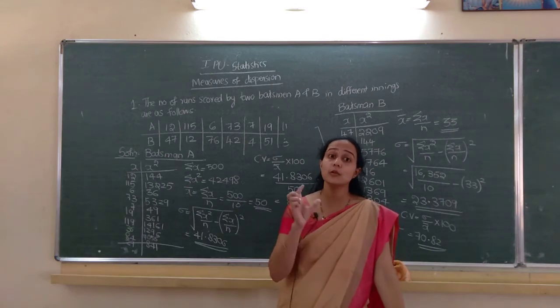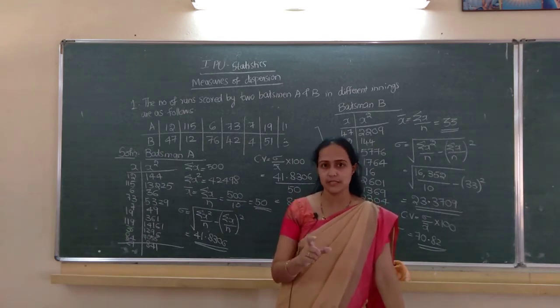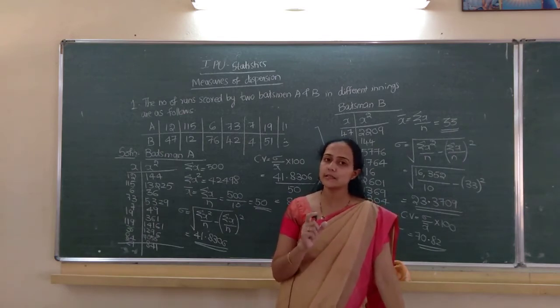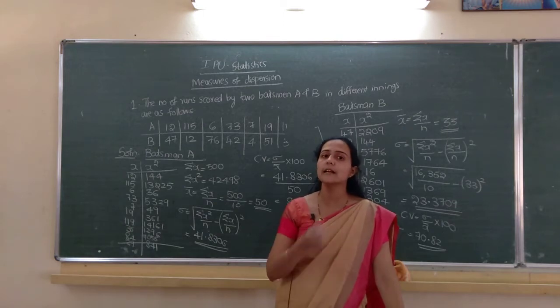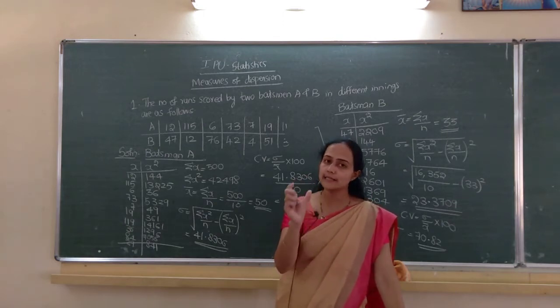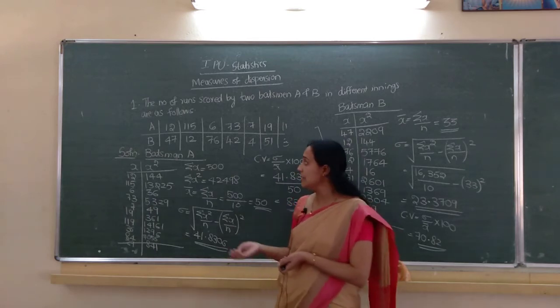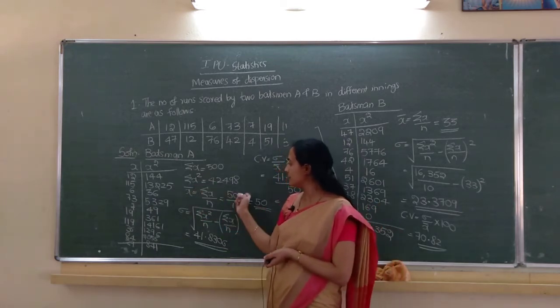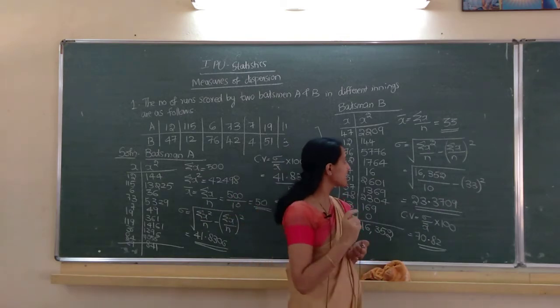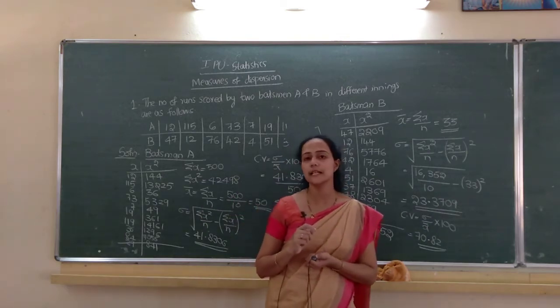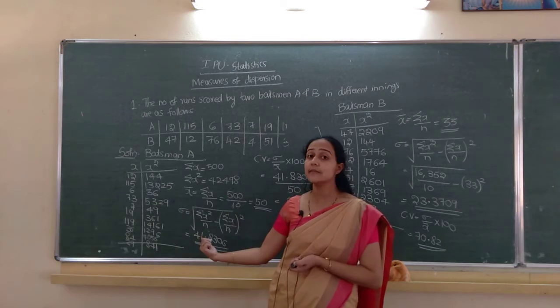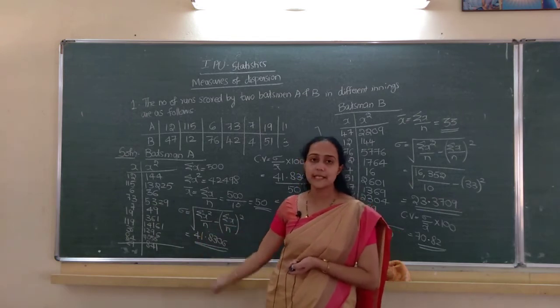First question, who is the better run scorer, isn't it? Who is the better run scorer means who has more x bar. If x bar is higher, if average runs are higher, he is the better run scorer. So, x bar of the first one is 50, x bar of the second one is 33. Who is the better run scorer? Definitely, see here, this one, batsman A.